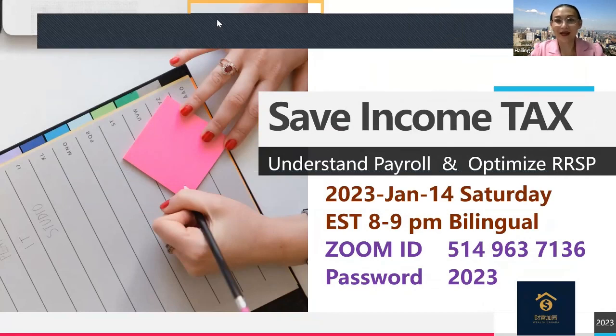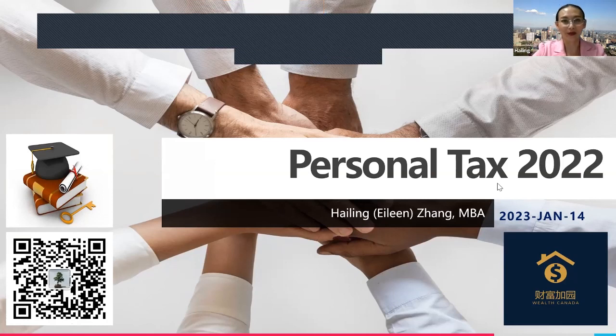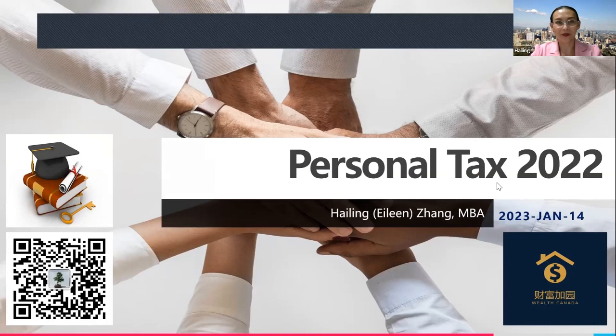Number one thing, understand the payroll. And second one, how we can optimize our RRSP. So we are going to do some tax planning strategy for the tax year 2022. We are already in 2023, and everybody will know that by the end of April, we need to file our income tax for the tax year 2022.